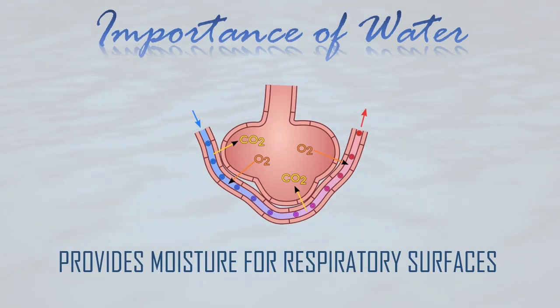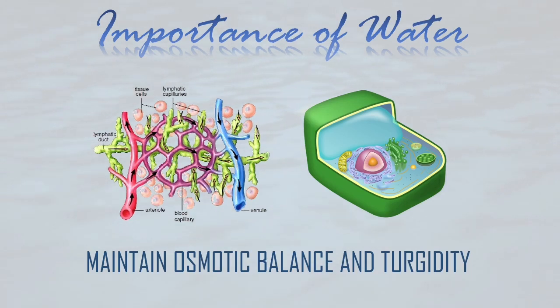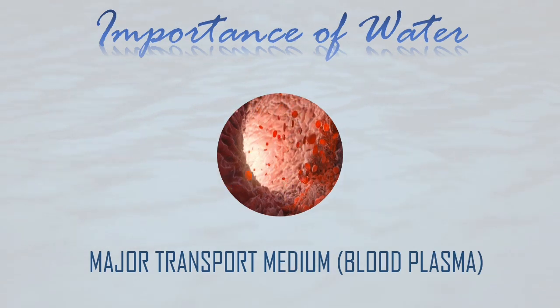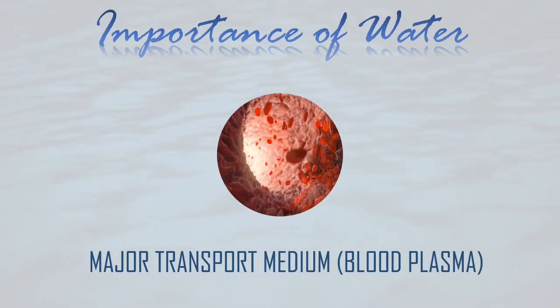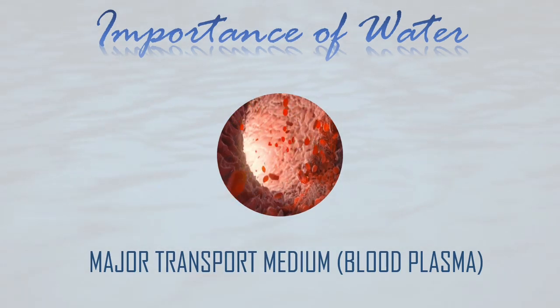Furthermore, water is able to maintain its turgidity and osmotic balance between the blood and the interstitial fluid depending on the concentration of dissolved organic salt. In plants, water maintains turgidity, with cell sap in the vacuole providing support for the plants. Water is also a major transport medium as 90% of our blood plasma is mainly water. It carries all the substances such as sugar, amino acids, and waste products across the body.